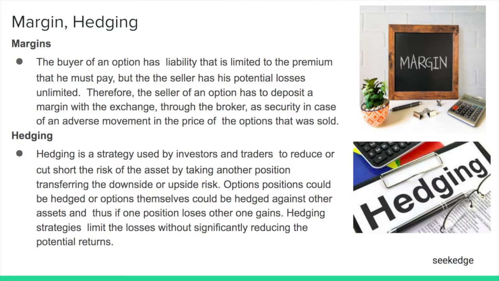Now, the buyer of the option always has a liability that is limited to the premium that is being paid. So that's why there is no margin involved for an option buyer. But in the case of the seller, the potential losses are very high. It's unlimited, as per definition.